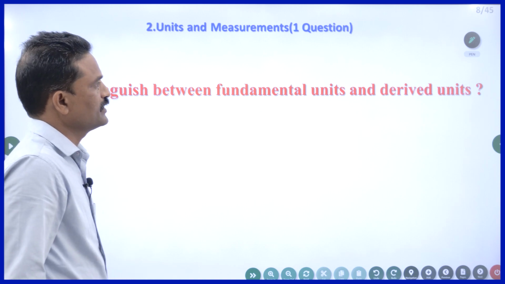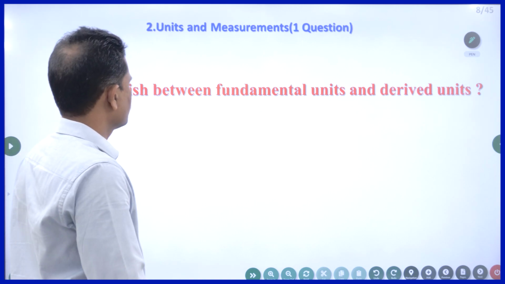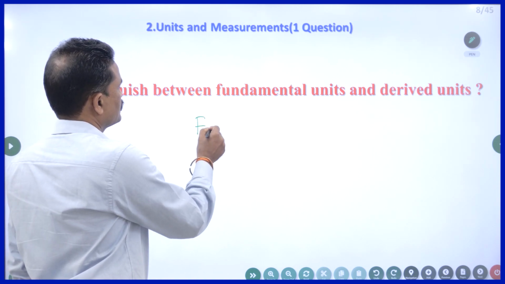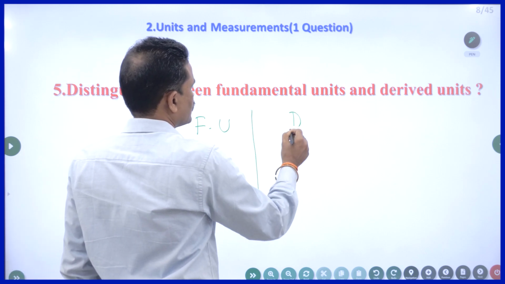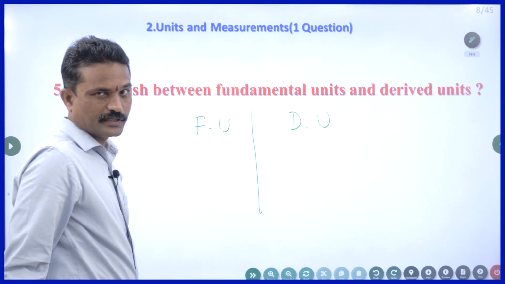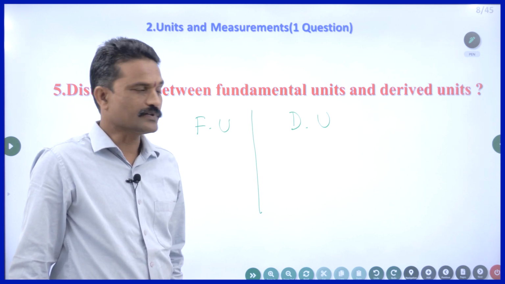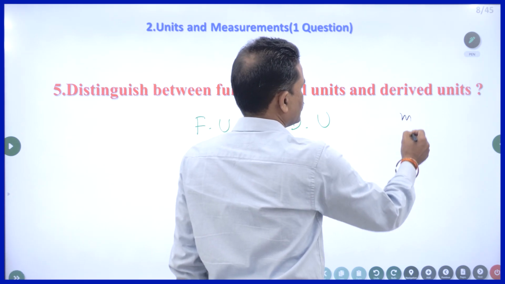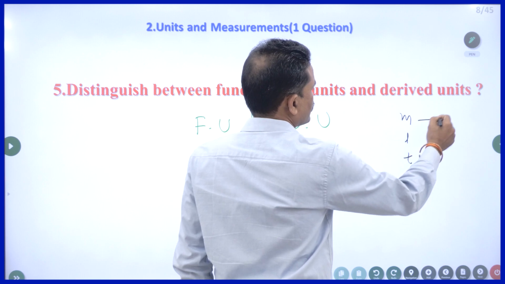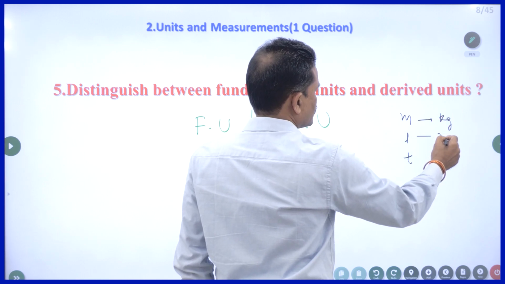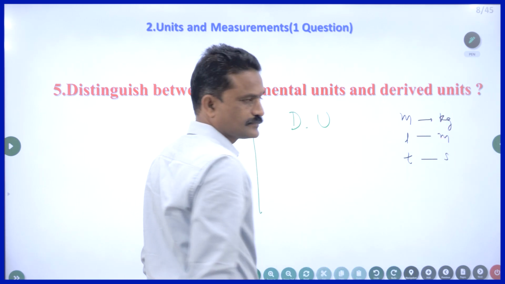Distinguish between fundamental units and derived units. It's very simple. Unit is defined for a fundamental physical quantity. For example, mass, length, time. So SI unit is kg, meter, second.